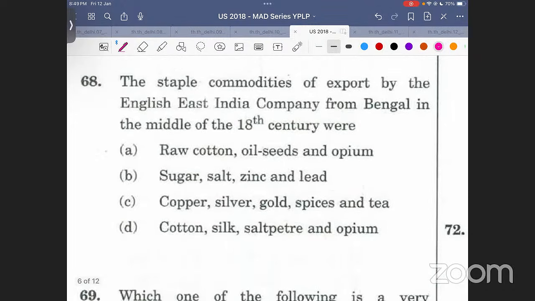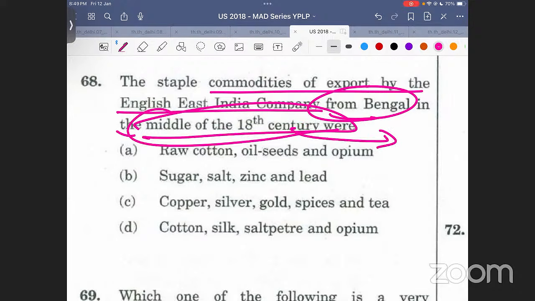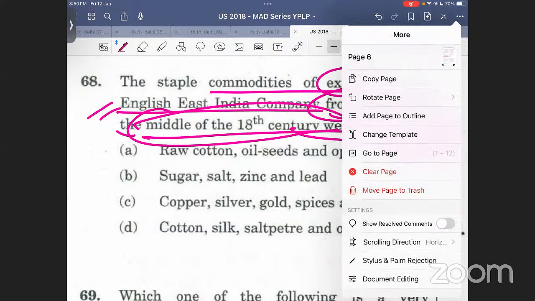The staple commodities of export by the English East India Company from Bengal in the middle of the 18th century. Whenever you see such a date, write it. Middle of 18th century means 1750s के आसपास. Okay. So during 1750s, the staple commodities of export by the English East India Company from Bengal were which? इनमें से क्या export कर रहा था? What was the English East India Company exporting from Bengal in 1750s? What was being exported? बताइए.